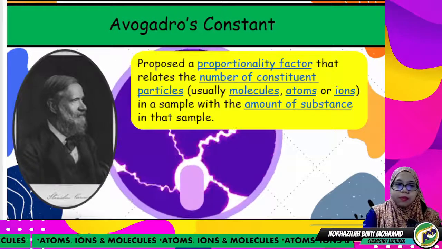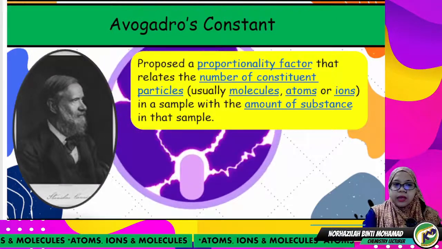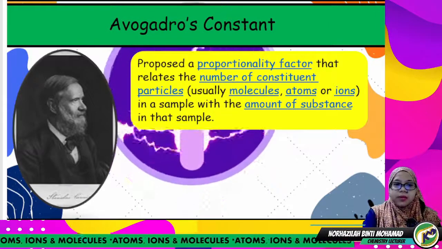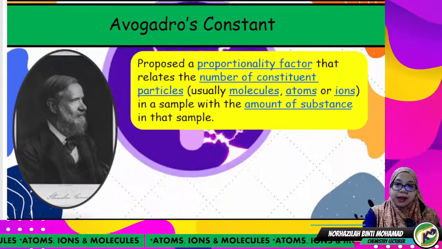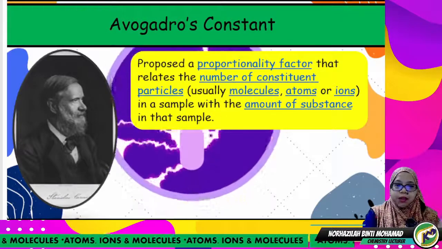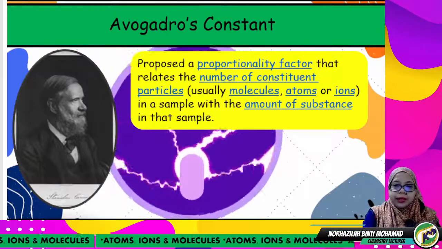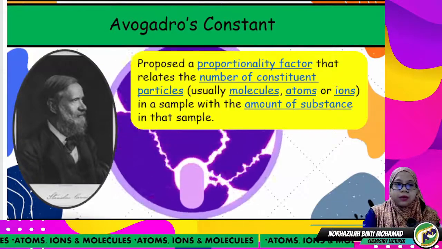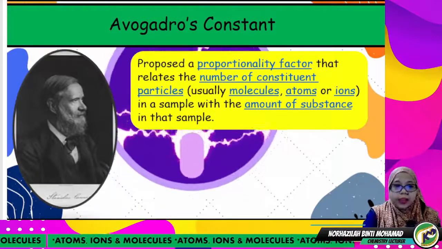So he proposed that there is one proportionality factor that will relate the number of particles with the amount of substance in that sample. Like our example before this, I have rice, right? So how does this proportionality factor relate the 1 cup with the 90 grams, or in the example of carbon, how is 12 grams of carbon related to the number of carbon atoms?